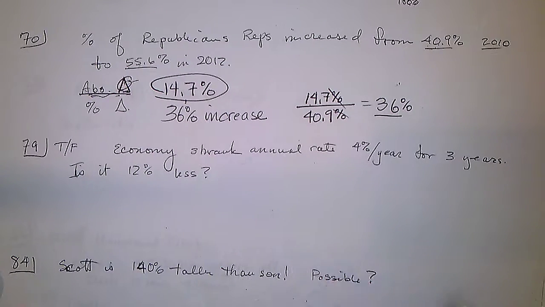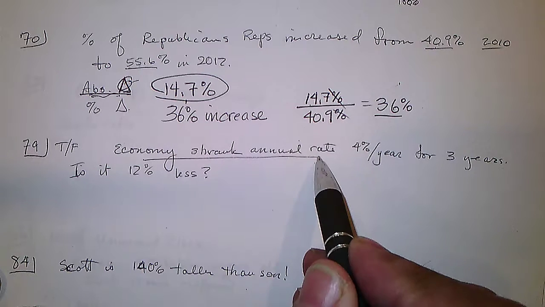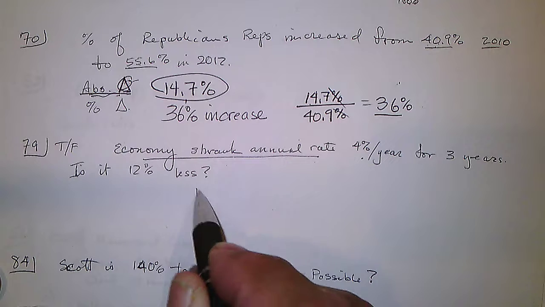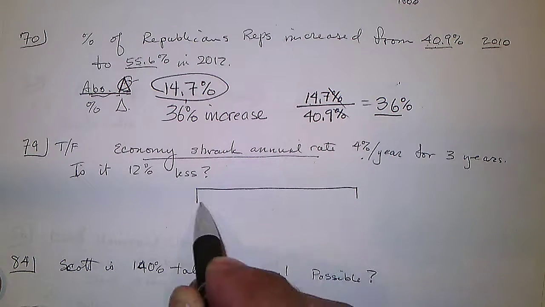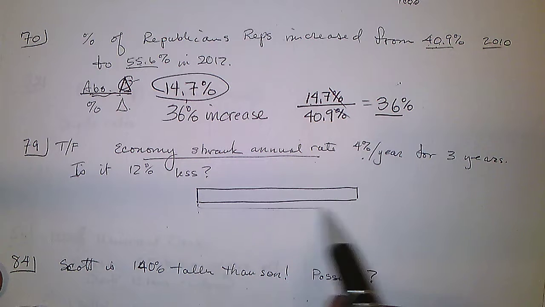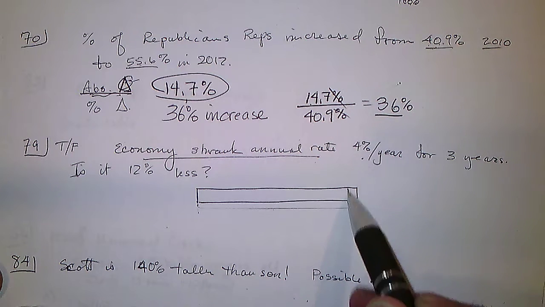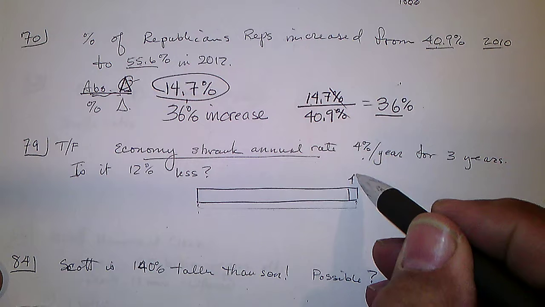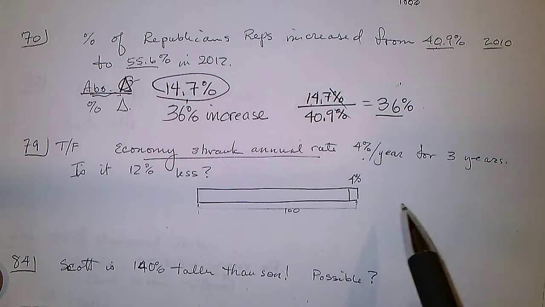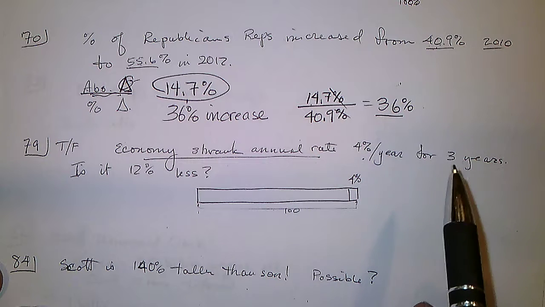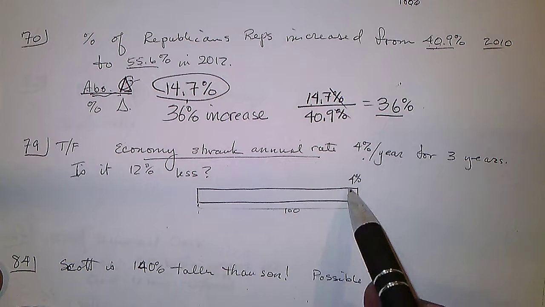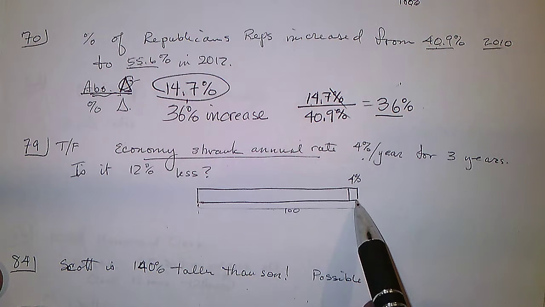True or false? The economy shrank at an annual rate of 4% a year. So here's the amount the economy's worth. The first year, if this is 100%, it loses 4%. It's taken off of the 100%. Now, the next year, it loses 4%. The thing is, the economy's not still at its original 100%.